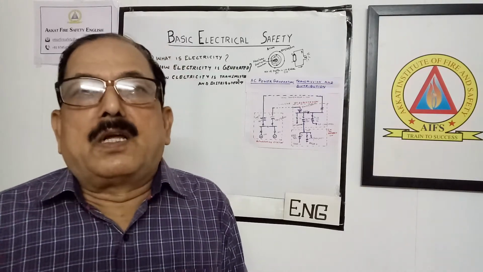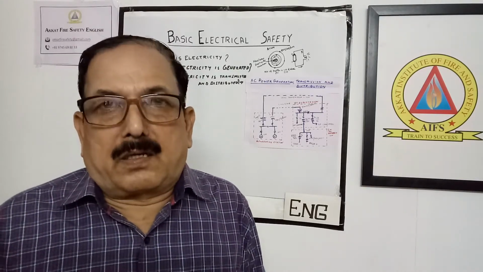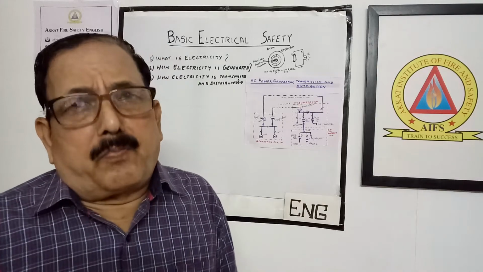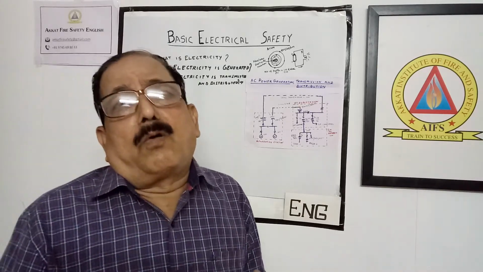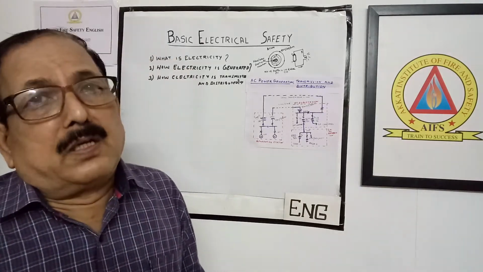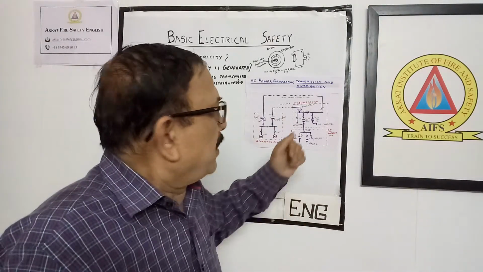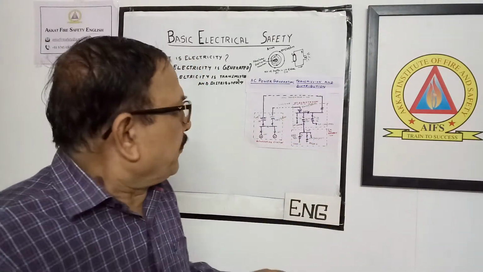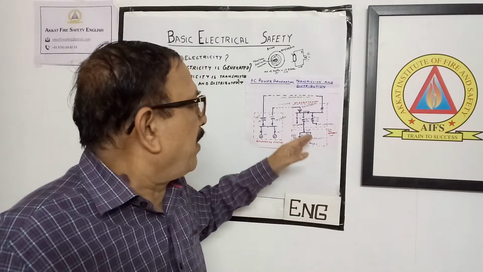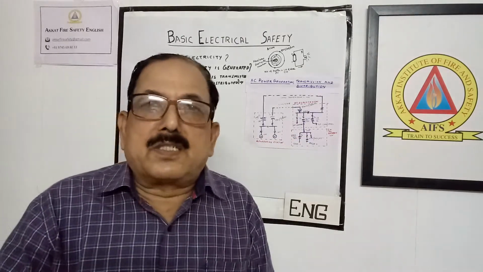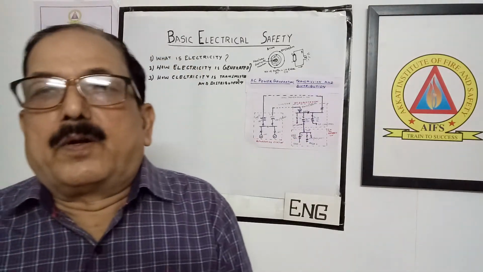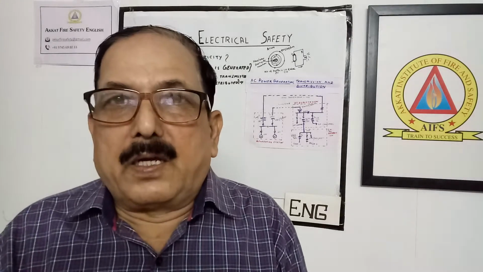HT consumers means factories, refineries and so many others, wherever a large quantity of power is used. For such types of consumers, we use this 33 kV. Then another 33 kV, what we are doing is stepping it down to 11 kV.